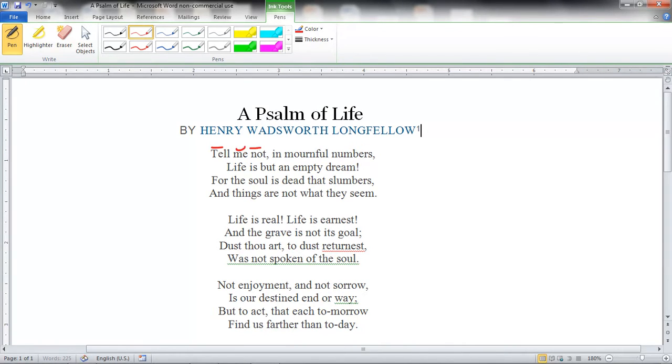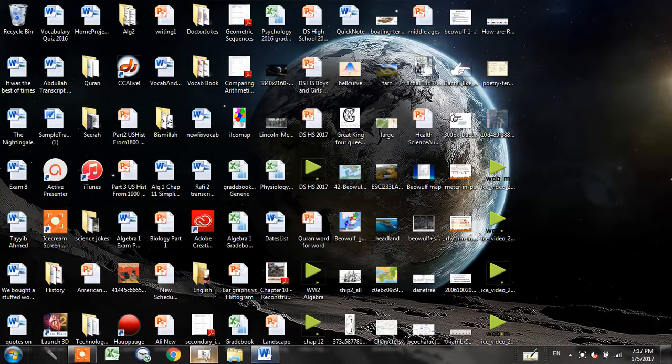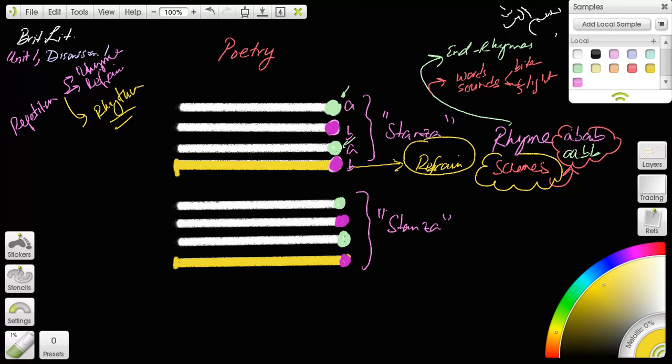Tell me not in mournful numbers, like that. So alternating stressed and unstressed patterns. So the rhythm is created by stressed and unstressed syllables.